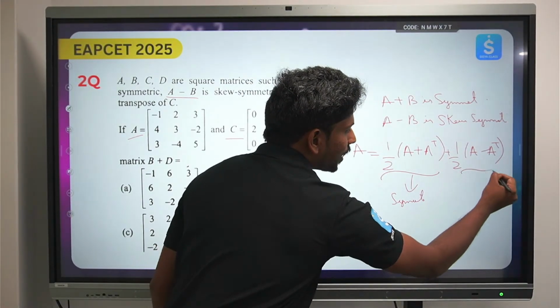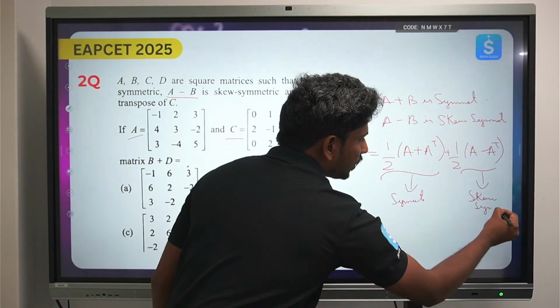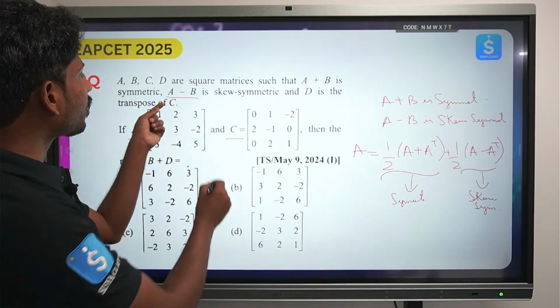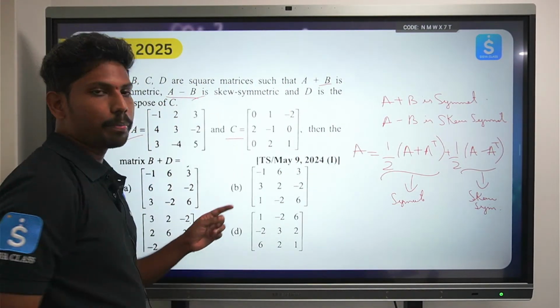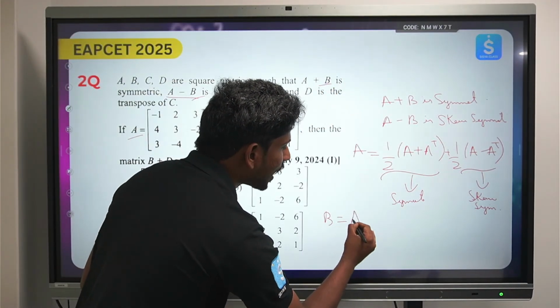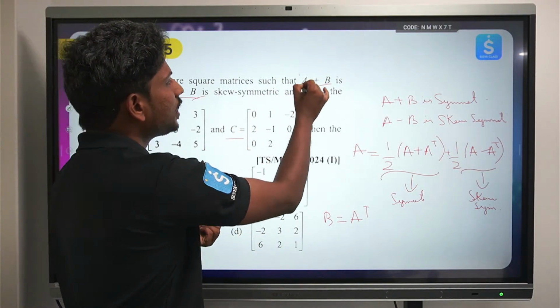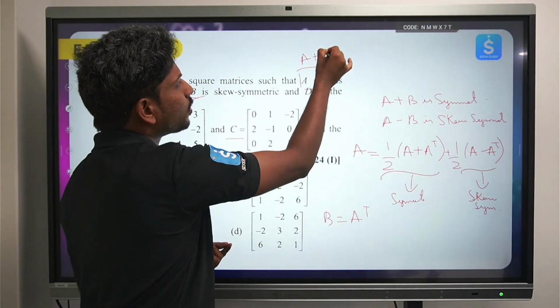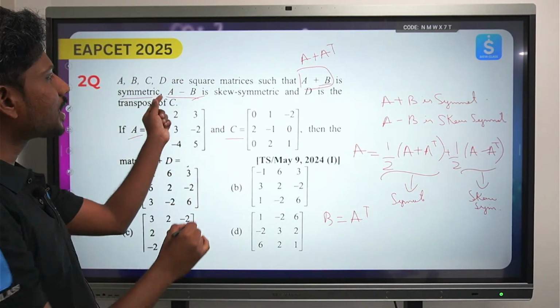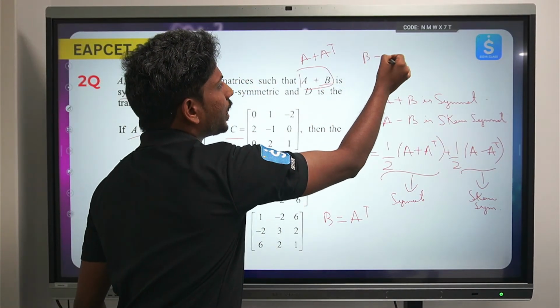So this is nothing but the skew symmetric matrix. Now it is not at all difficult to find this B. B is nothing but the transpose of A. That is the reason A plus A transpose will be a symmetric matrix and A minus A transpose will be the skew symmetric. So this B is nothing but our A transpose.